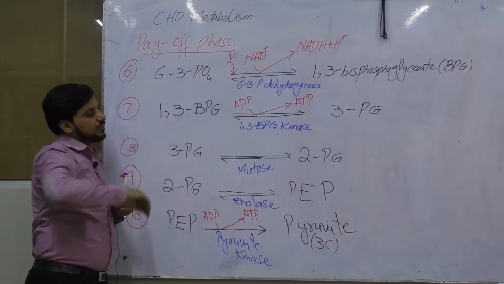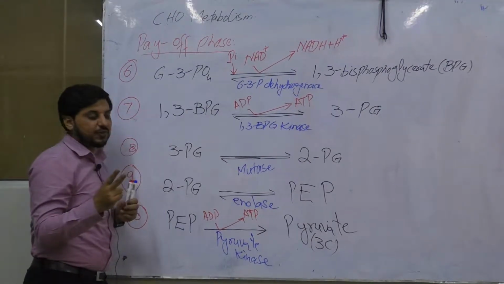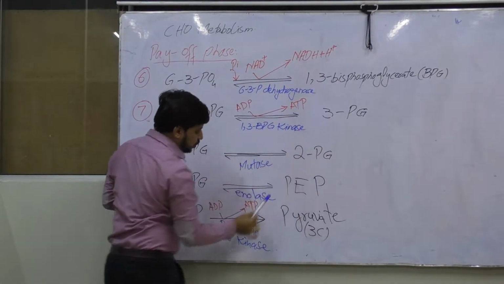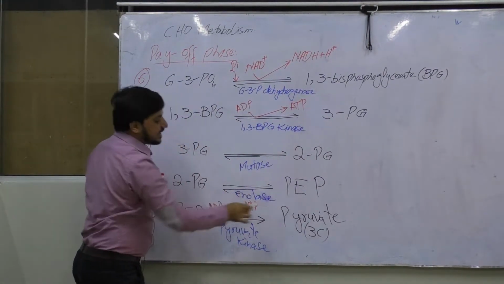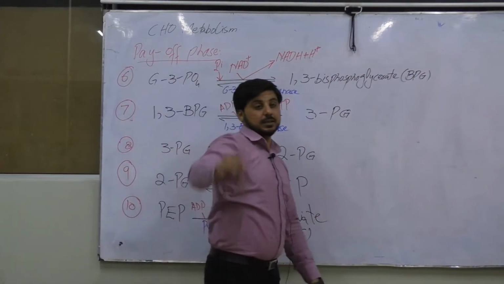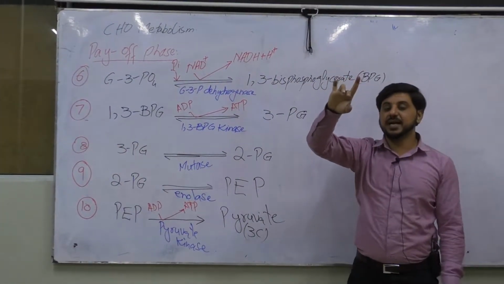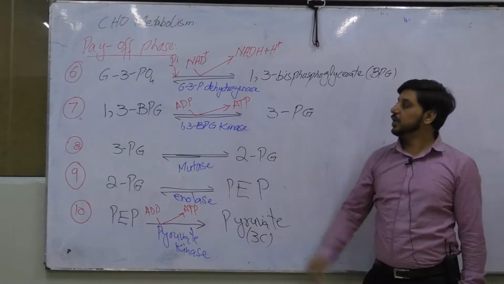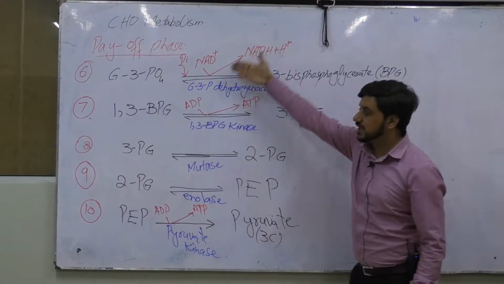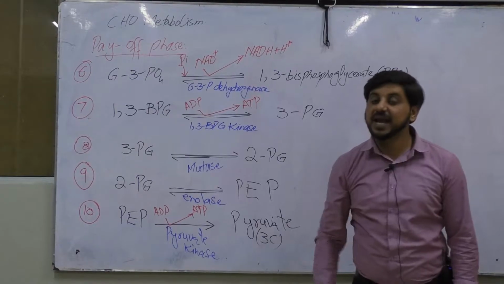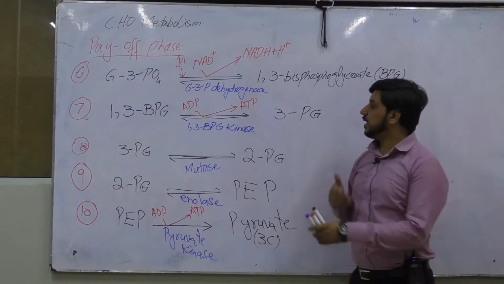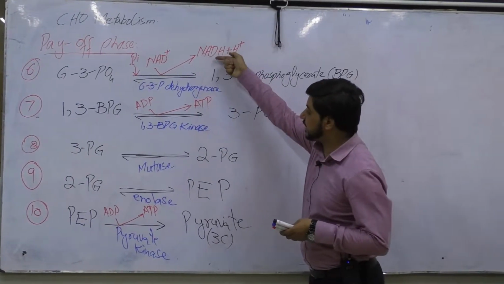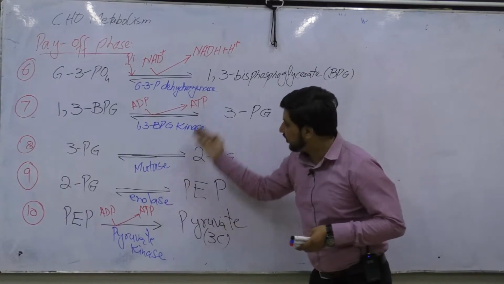So this is also a substrate level phosphorylation. So in this phase, what do we have? We have 2 substrate level phosphorylations, and we have one molecule of NADH and 2 molecules of ATP at the end. But remember, at the end of the first phase, the investment phase, we had 2 molecules of glyceraldehyde 3-phosphate. So all these chemical reactions will operate twice, and as a result, when they operate twice, we will have 2 molecules of NADH and 4 molecules of ATP.